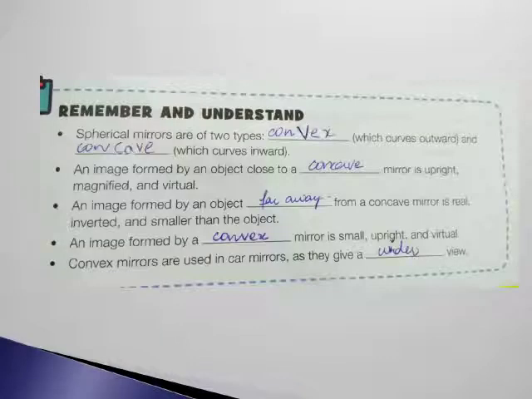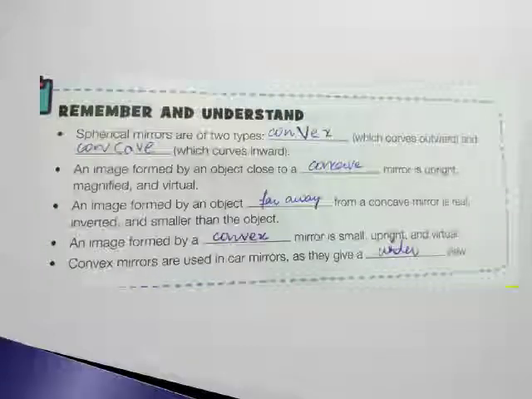Remember and understand: spherical mirrors are of two types, convex which curves outward and concave which curves inward. Second, an image formed by an object close to a concave mirror is upright, magnified and virtual. Third, an image formed by an object far away from a concave mirror is real, inverted and smaller than the object. Fourth, an image formed by a convex mirror is small, upright and virtual. Fifth, convex mirrors are used in car mirrors as they give a wider view.